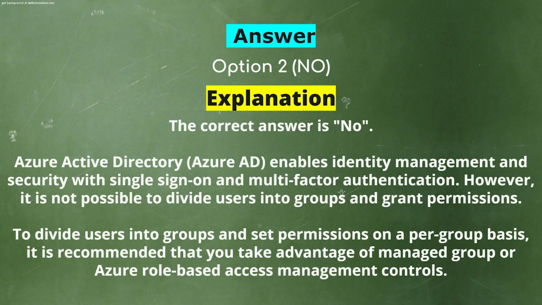Azure Active Directory enables identity management and security with single sign-on and multi-factor authentication. However, it is not possible to divide users into groups and grant permissions. To divide users into groups and set permissions on a per-group basis, it is recommended that you take advantage of managed group or Azure role-based access management controls.